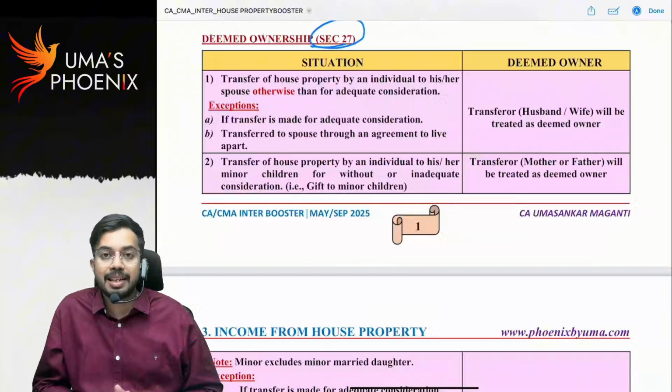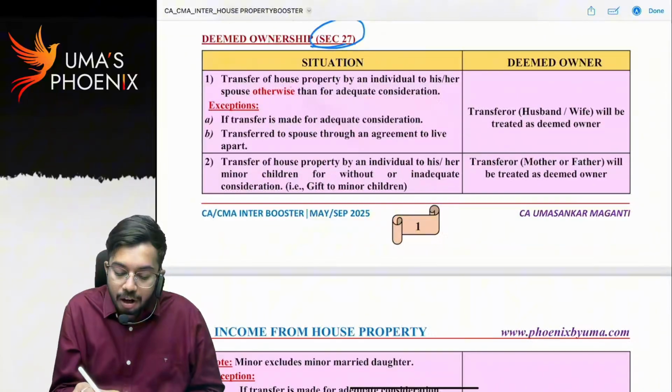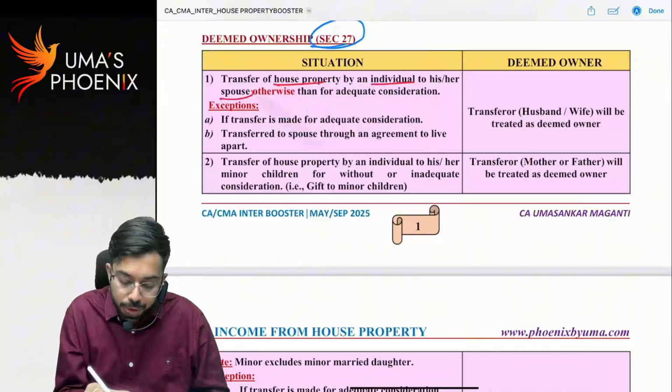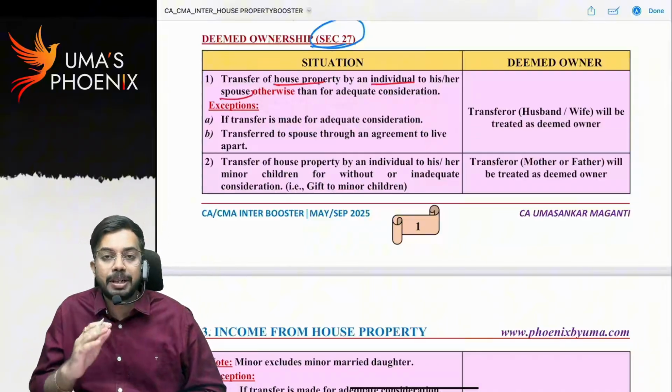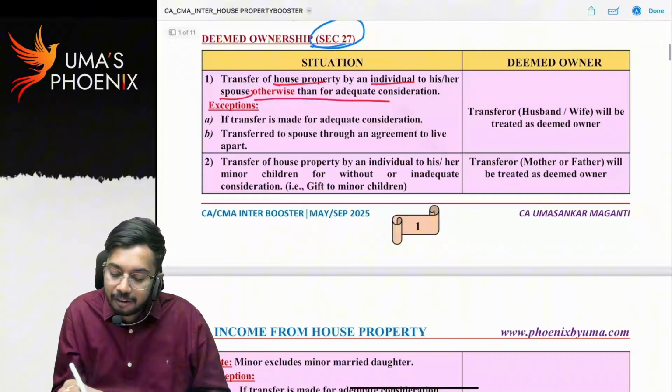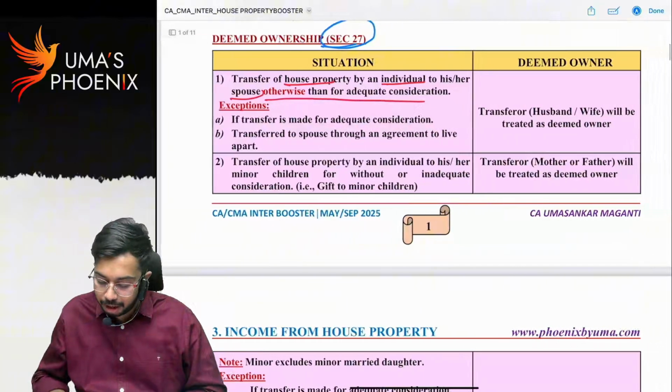Now let us discuss deemed ownership. First, transfer of house property by an individual to his or her spouse. You know spouse, right? For husband, spouse is wife. For wife, spouse is husband. Otherwise than for adequate consideration. What do you mean by this?